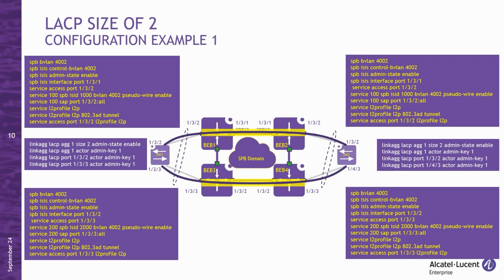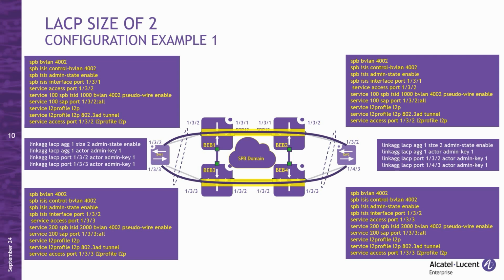This configuration is identical across all BEB nodes, as the same role is applied to their respective service access ports. In addition to the new profile, the slide also shows you pseudo-wire services are created on each BEB node. It is crucial to ensure that ISIDs and BVLANs are consistent across the network for each service.